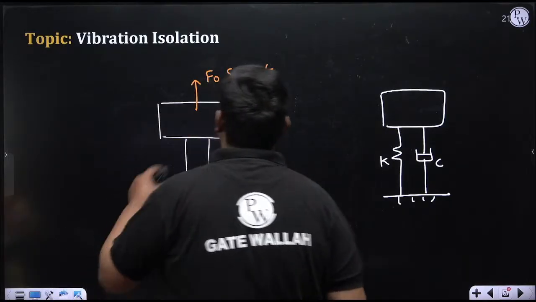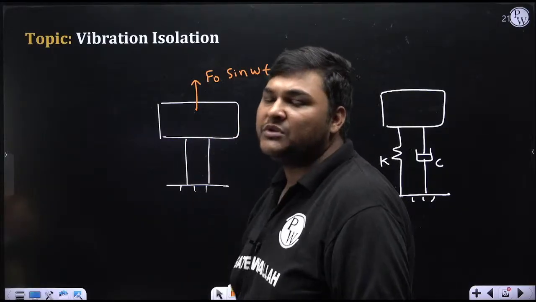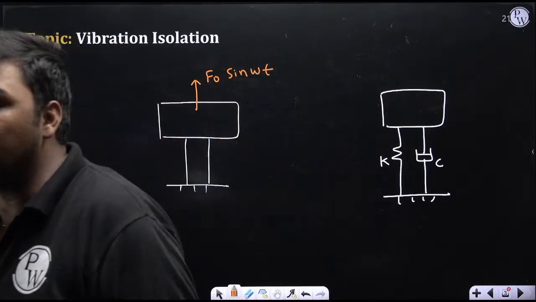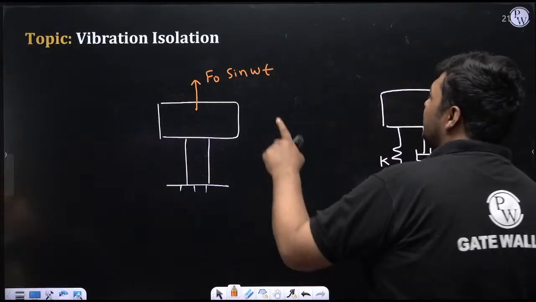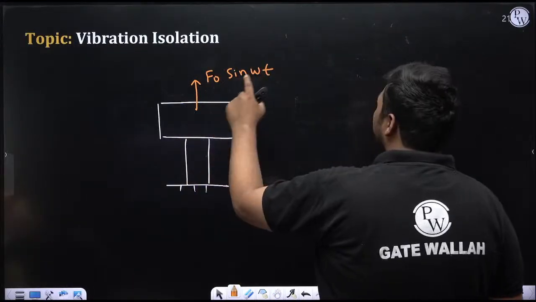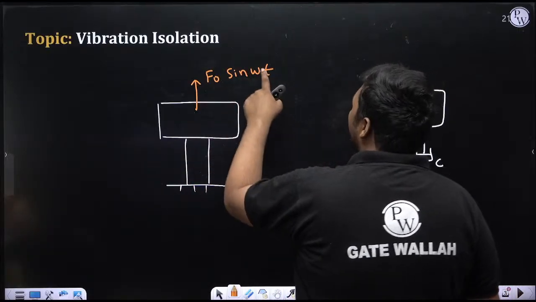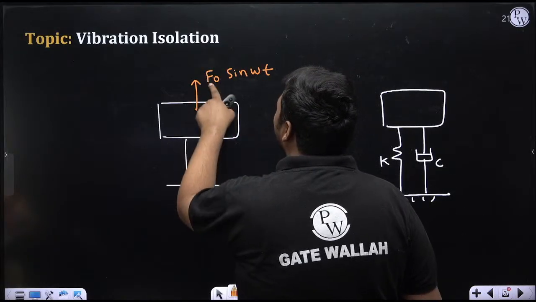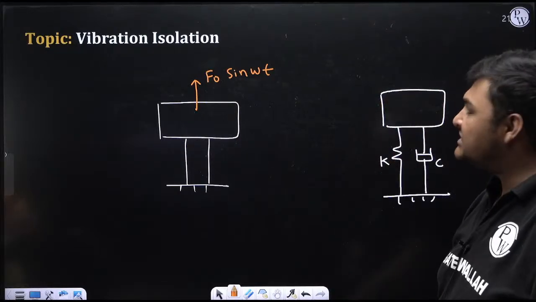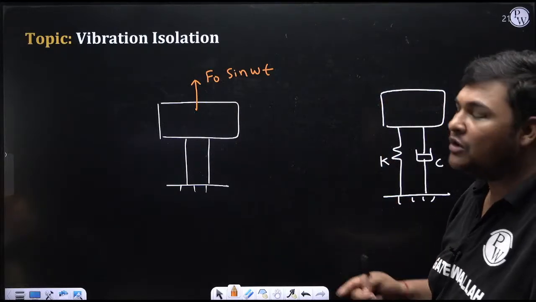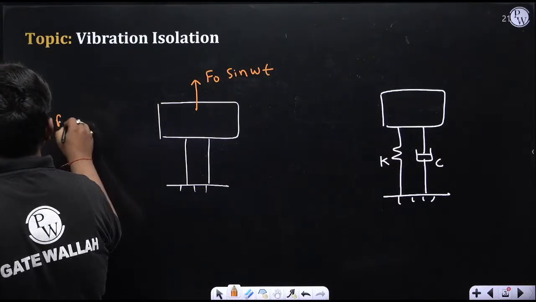You can see this unbalanced force is periodic, and the amplitude of this unbalanced force coming in the system is F naught. So the maximum value of this unbalanced force is F naught. If the amplitude of the unbalanced force is given, it means in the question F naught is given. What is omega? Omega is the frequency of this equation in radian per second, and since it is the frequency of the unbalanced force, this omega is also known as forcing frequency.